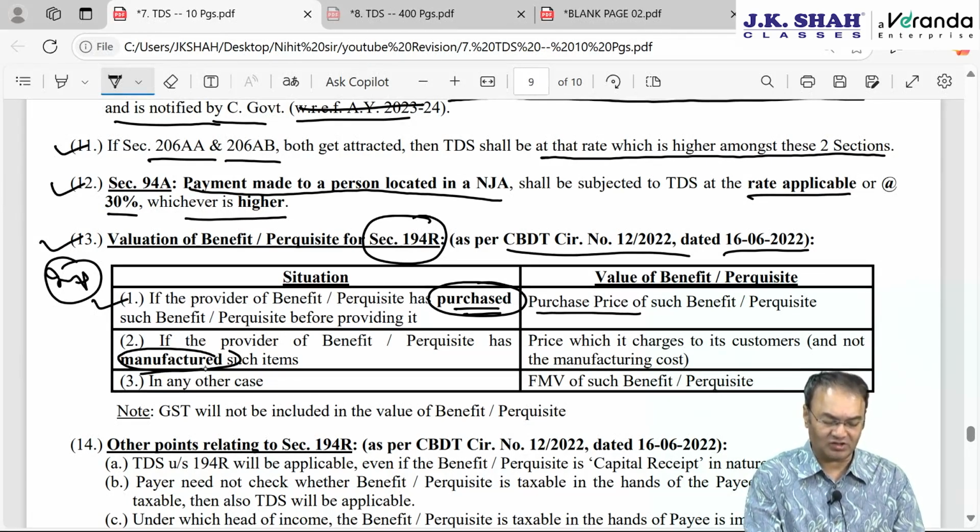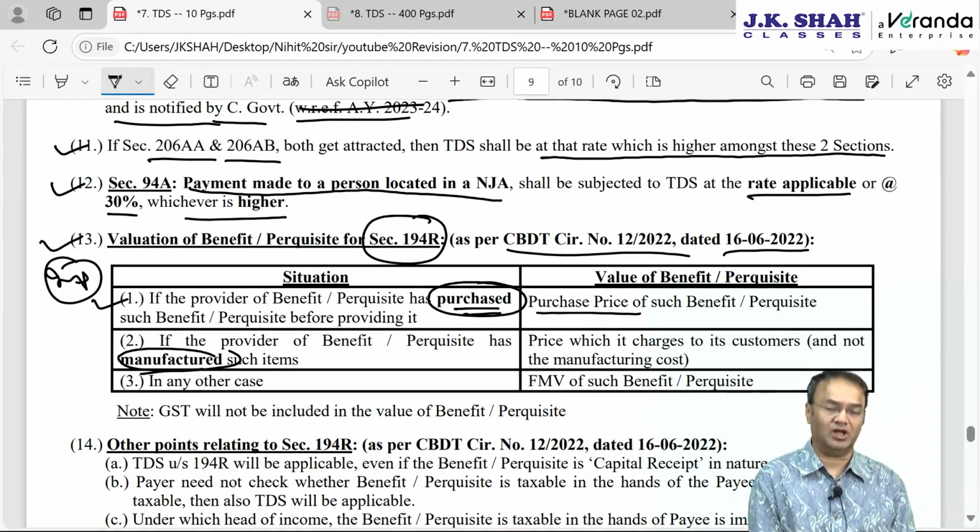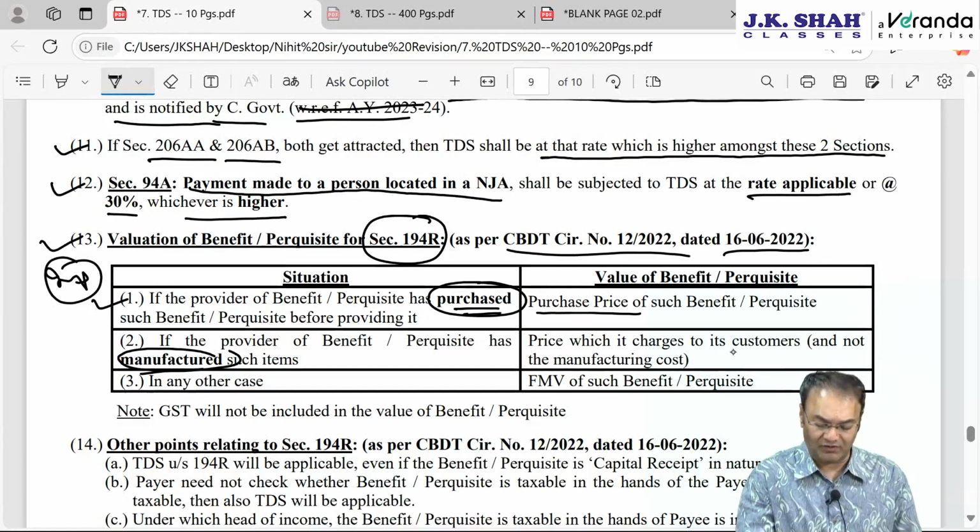If it is manufactured by the payer himself, then ideally you might think we should take the manufacturing cost, but instead of manufacturing cost we have to take FMV, that is, the price which the company charges to its customers, and not only the manufacturing cost.